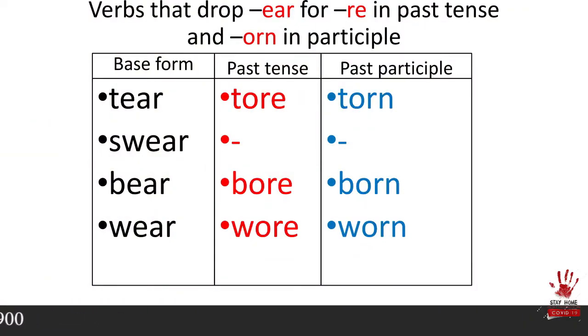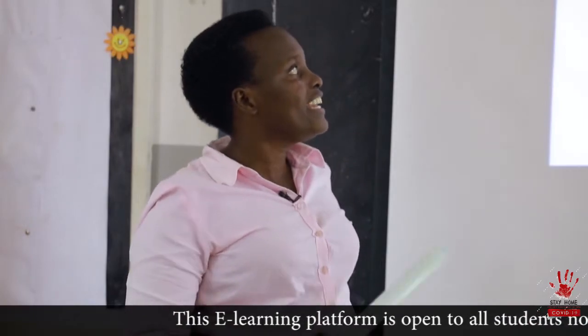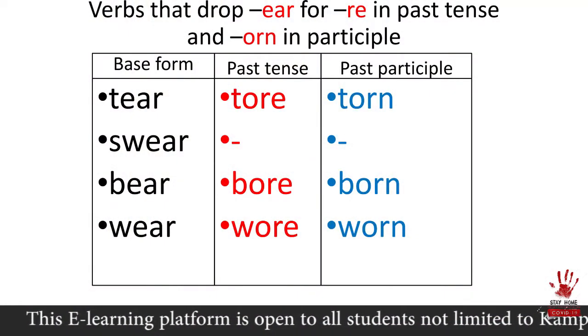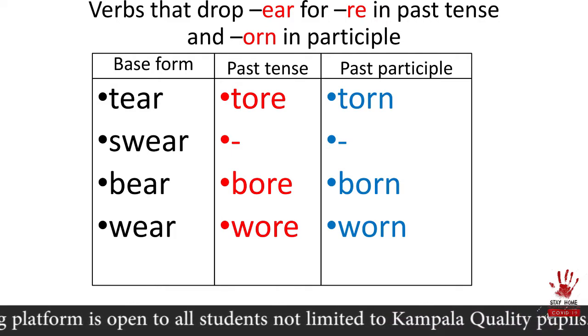In past tense, we drop e-a-r for o-r-e. The word will become tore. He tore a piece of paper. T-o-r-e. In past participle, it becomes torn. He has torn a piece of paper.